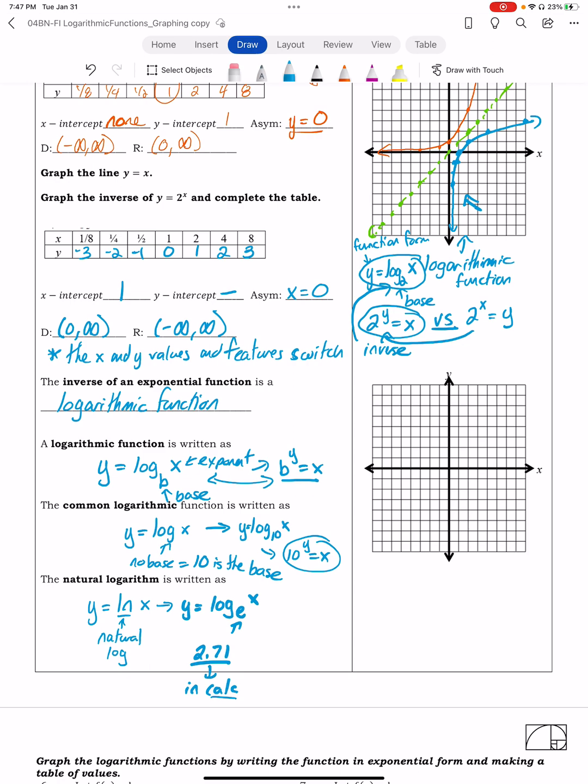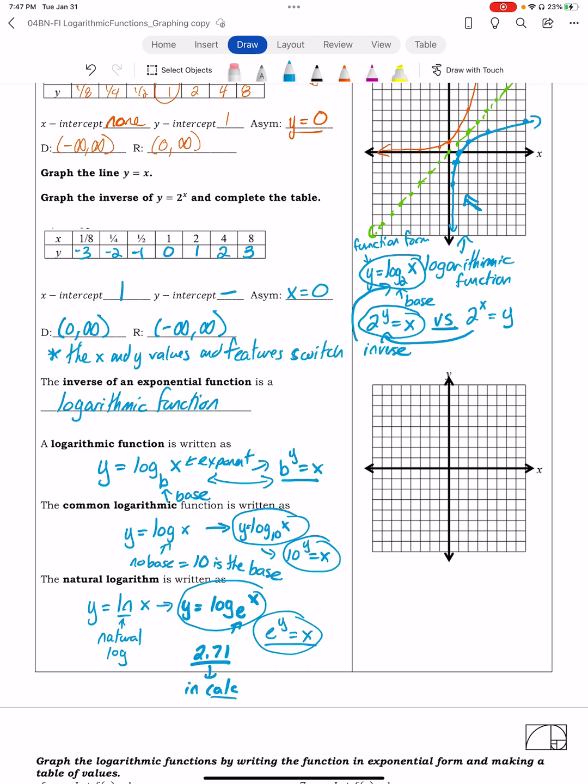And then, of course, the exponential equivalent would be e to the y is equal to x. Okay, so again, these two things mean the same thing. We're going to graph y equals 10 to the x, and we'll graph the inverse.